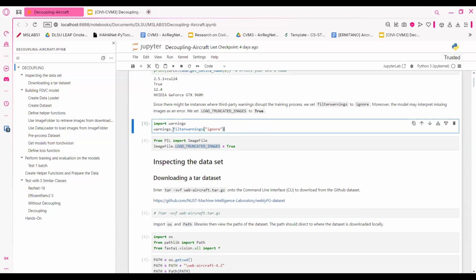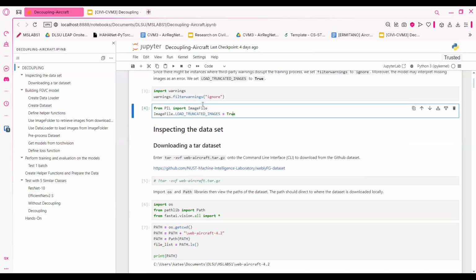Of course, we set the warnings to ignore because sometimes the warnings are just going to mess up the outputs. We don't want some messy yellow text floating around telling us there's something going on with the code. Here we want everything to be clean, so we just put filter warnings to ignore. Of course, we import the image file just to view the images.